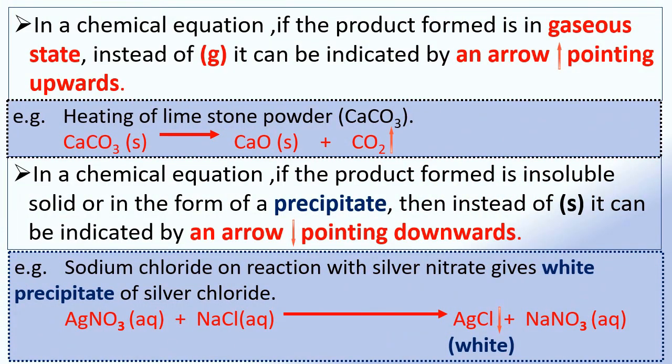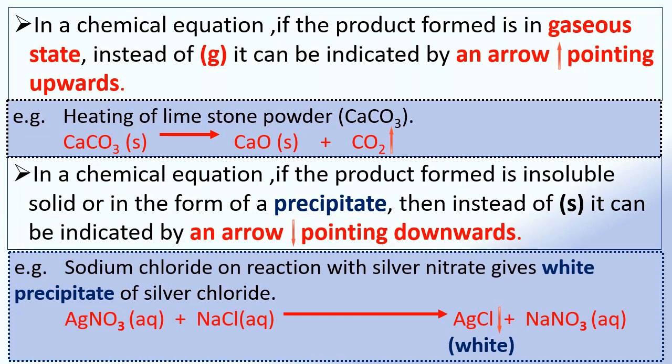In a chemical equation, if the product formed is in gaseous state, instead of g, it can be indicated by an arrow pointing upwards. For example, heating the limestone gives off carbon dioxide gas. It is indicated by putting an arrow pointing upward after the formula of carbon dioxide.